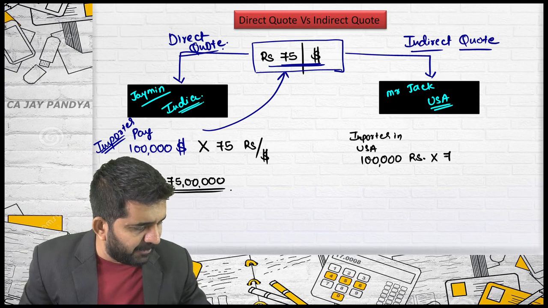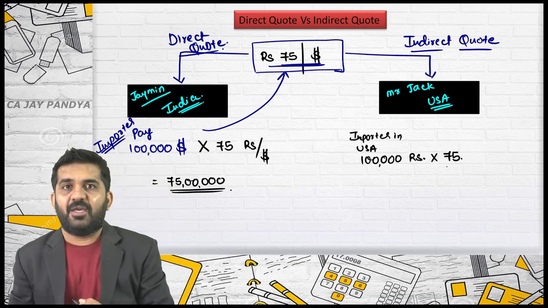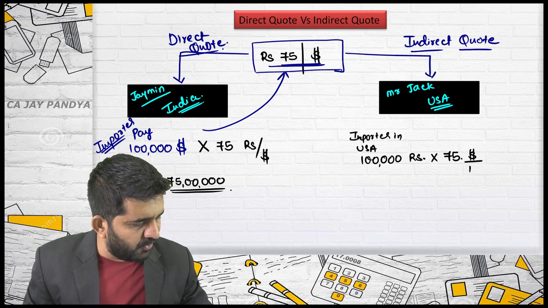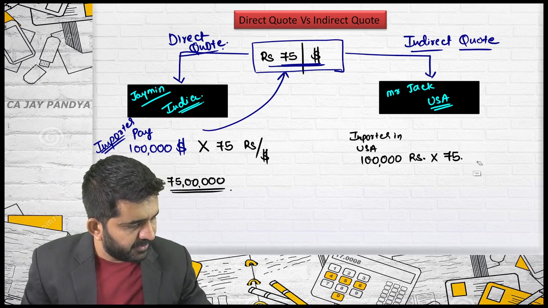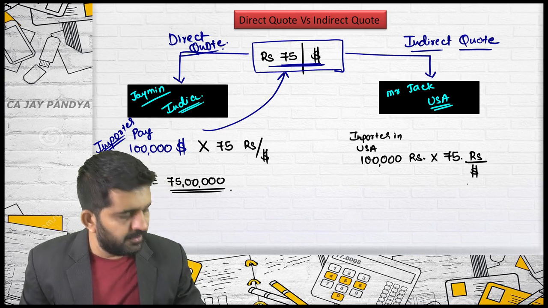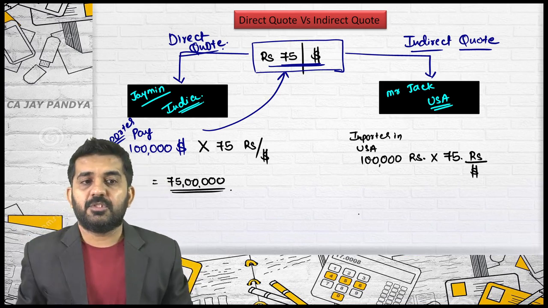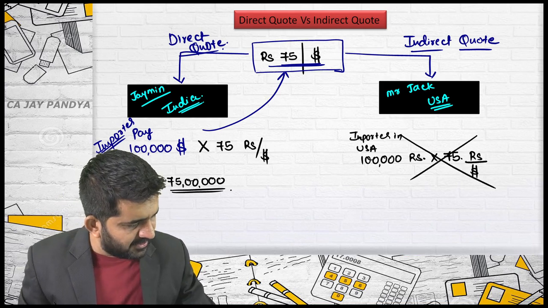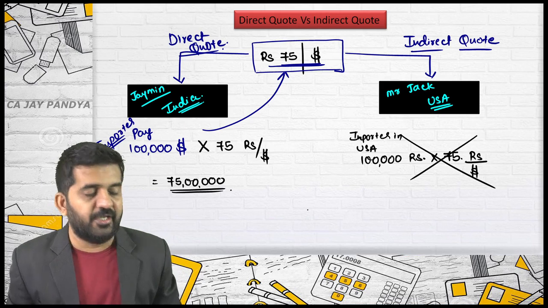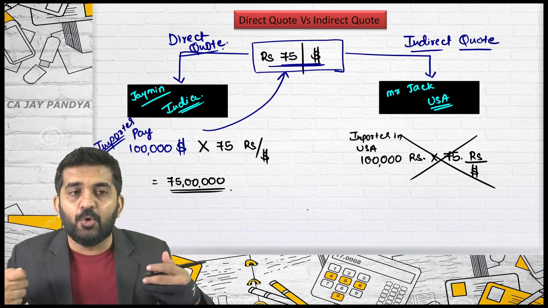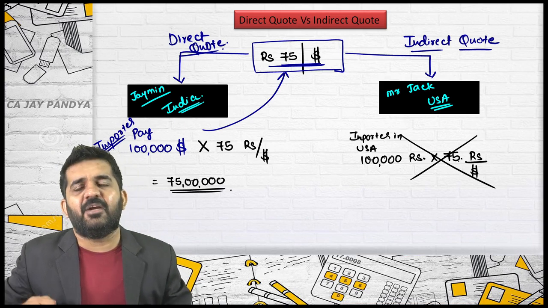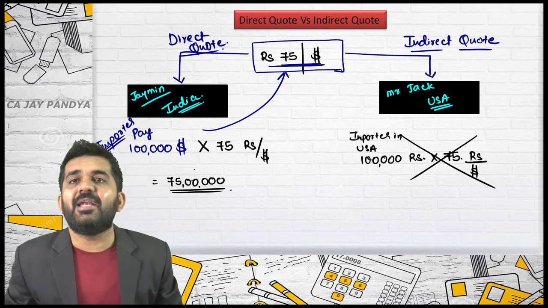Can he multiply directly by 75? The answer is no, because this rate is for rupees per dollar. The answer will not be 75 lakhs dollar. It will be something else. I'll tell you how to do it.